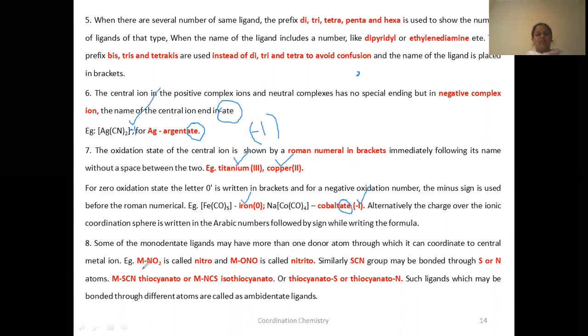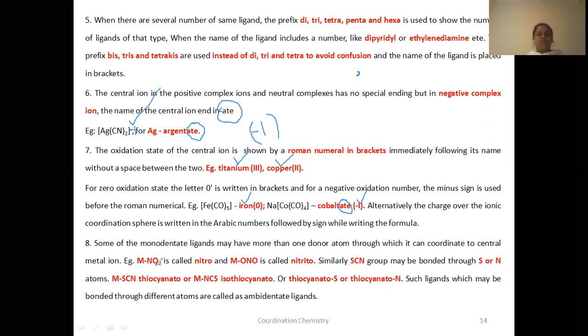For example, NO2. NO2 has two donor atoms here. Nitrogen has a lone pair of electrons, and oxygen also has a lone pair of electrons. How do you differentiate this? You have to indicate it with M–N or M–O. You have to write like this.